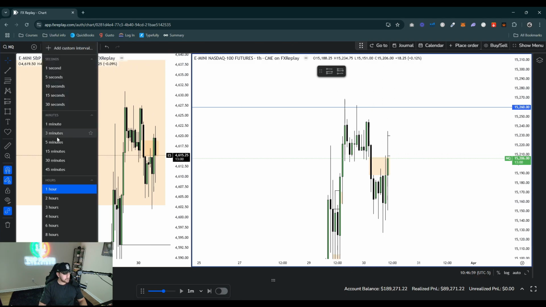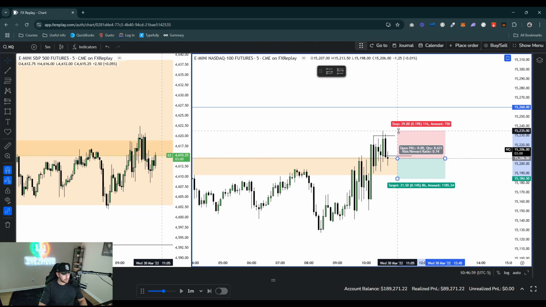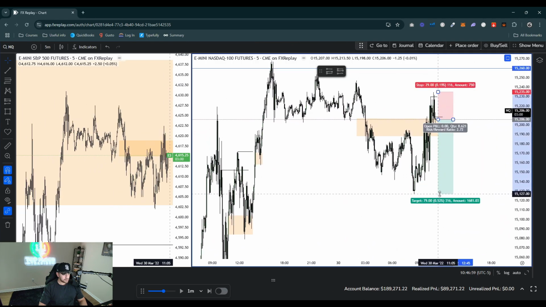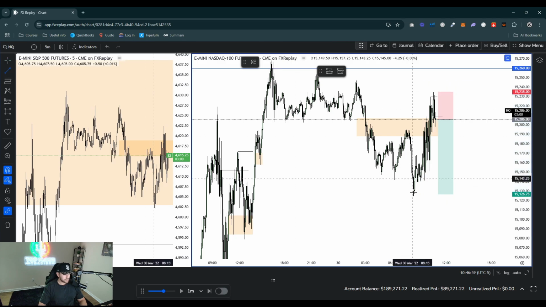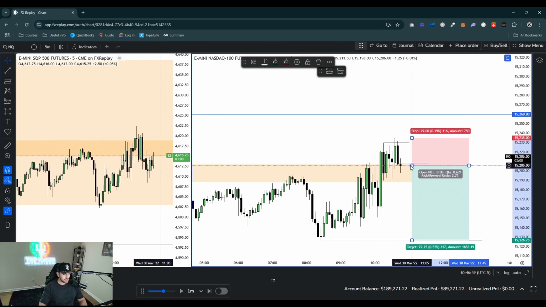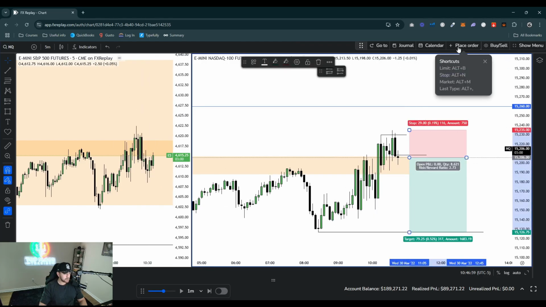we could potentially just take shorts here with the stop above here. So let's go ahead and just do that. Let's market enter here. Let's put a stop up here, and then we can target these lows right here. These lows are very, very nice. Pre-market lows. We'll target those lows there. As long as we respect this 1 hour, we're good right here. All right, so I'm expecting in the next 15 minutes for this to respect due to that 1 hour wick and how the 1 hour is looking like it wants to close. So let's place order, 1%, save.